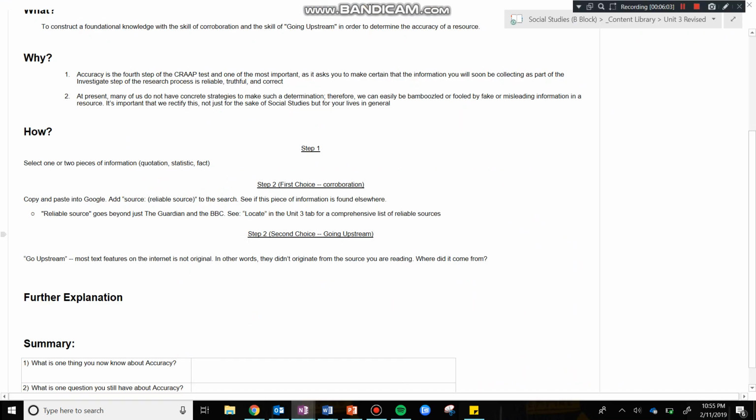Again, guys, when it comes to corroboration, what we're trying to do is find that there's another reliable source out there that has the same information, which in turn proves the accuracy of our initial source. When it comes to going upstream, our goal is to use our knowledge of accuracy, but also our knowledge of authority, in order to learn where the information comes from, and then to determine whether or not where that information comes from is also authoritative.